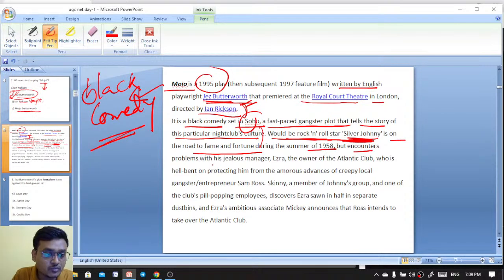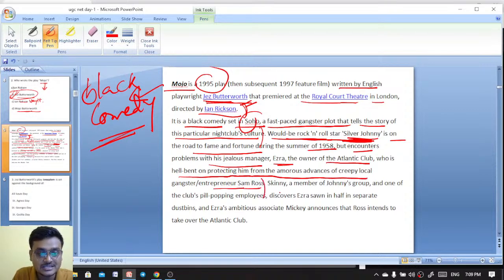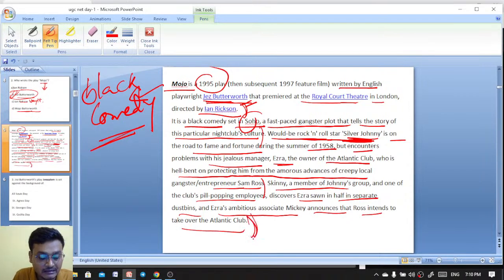But he encounters problems with his jealous manager called Ezra, the owner of the Atlantic Club, who is hell-bent on protecting him from the amorous advances of creepy local gangster and entrepreneur Sam Ross. Skinny, a member of Johnny's group and one of the club's pill-popping employees, discovers Ezra sawn in half in separate dustbins, and Ezra's ambitious associate Mikey announces that Ross intends to take over the Atlantic Club.